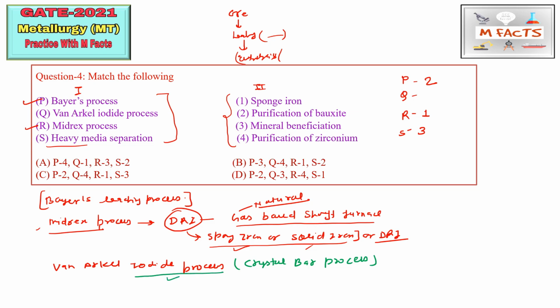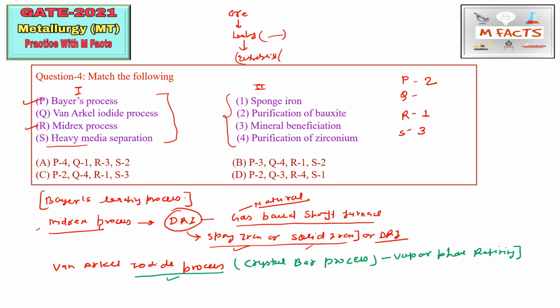And also this is known as vapor phase refining. The alternative names of these processes are very important for the extractive metallurgy part. At least for extractive metallurgy you should know all the other names of the processes.